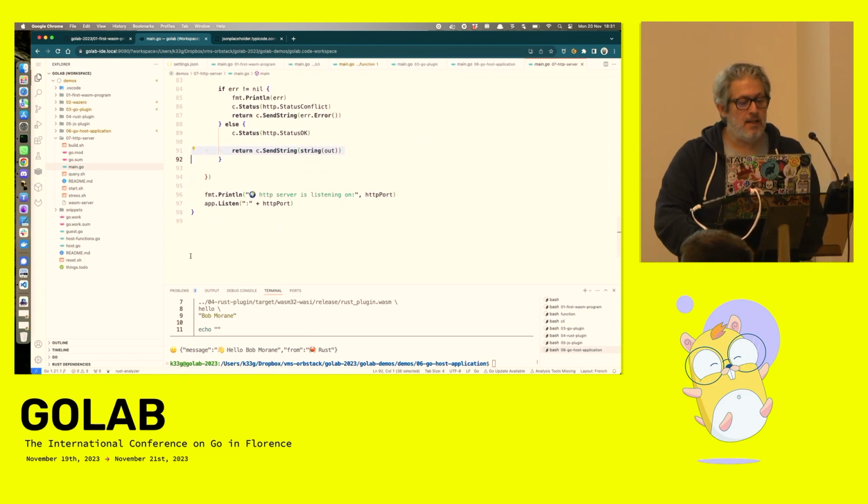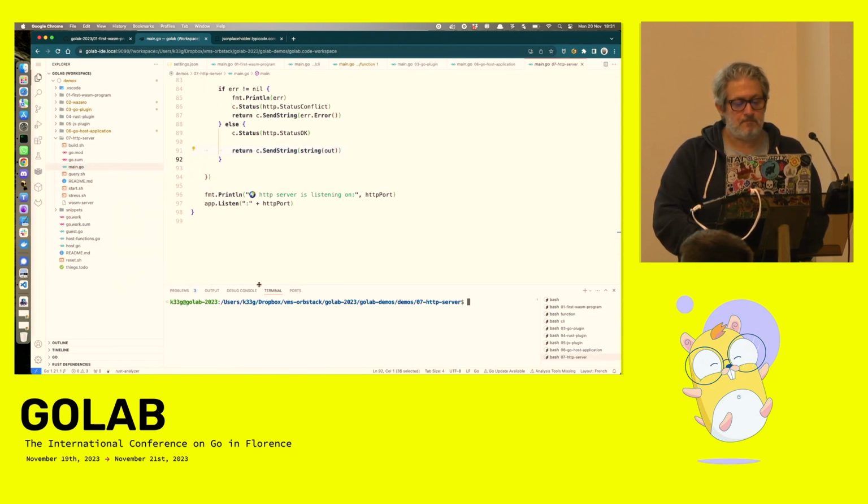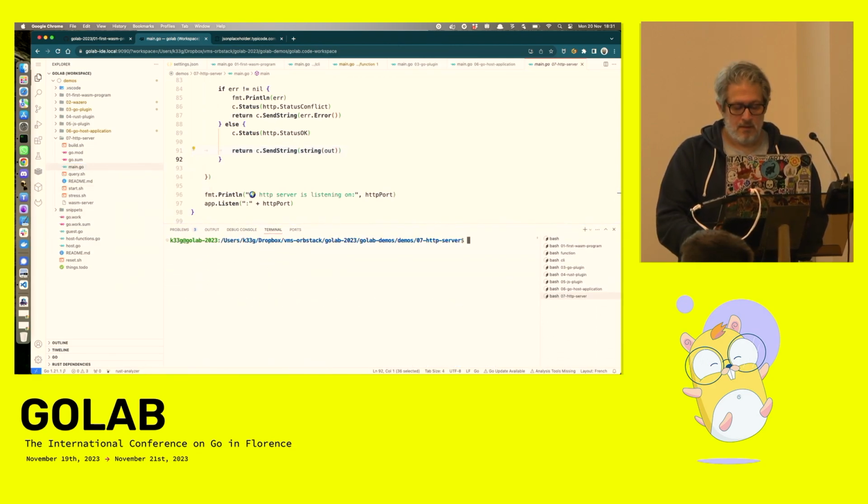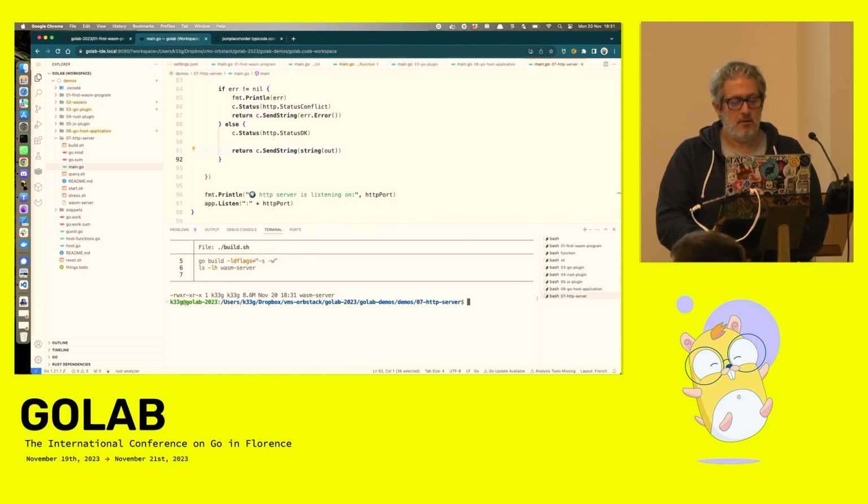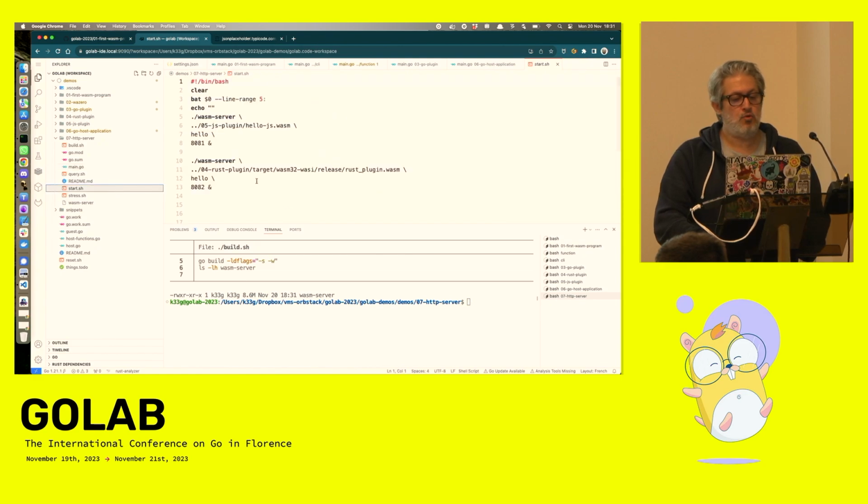So let's check if it works. Okay, so it's less than 9 megabytes. I will start 2 instances of the server.